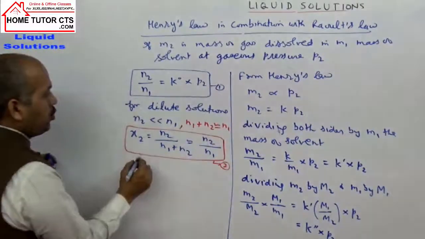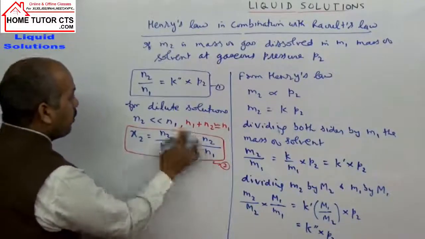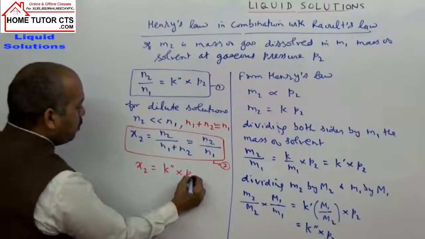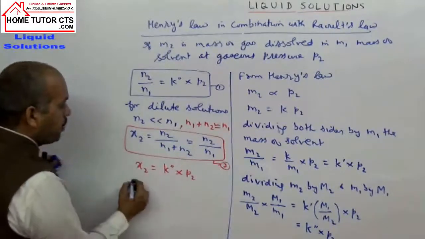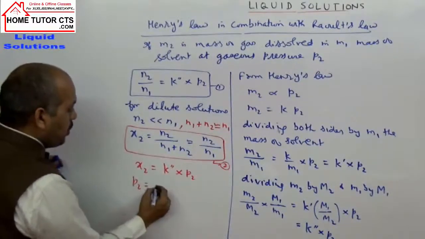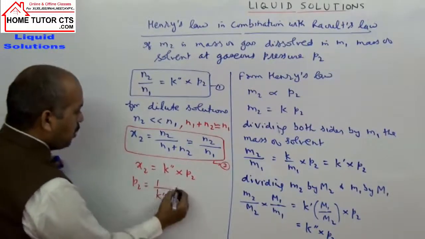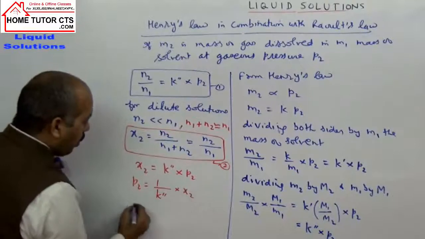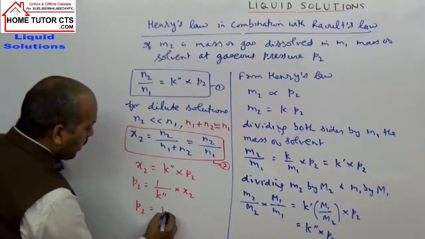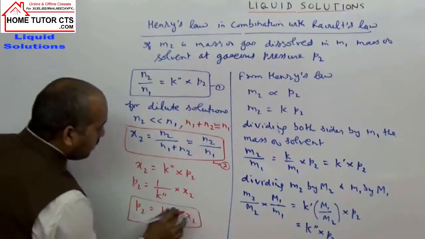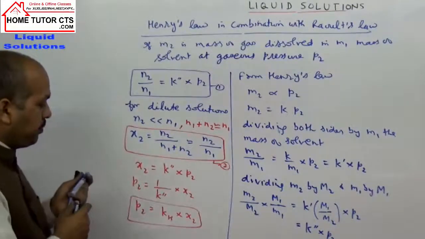From equations 1 and 2, I can write N2 by N1, as X2, is equal to K double dash into P2. Or from here, P2 can be taken as 1 by K double dash into X2. Or this P2 can be taken as KH into X2. It is the same as the Raoult's law expression.